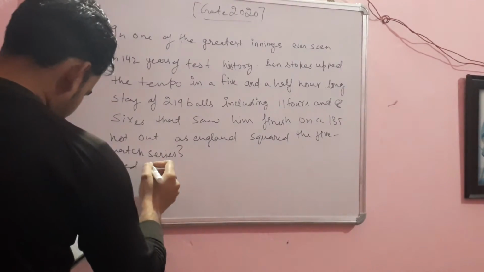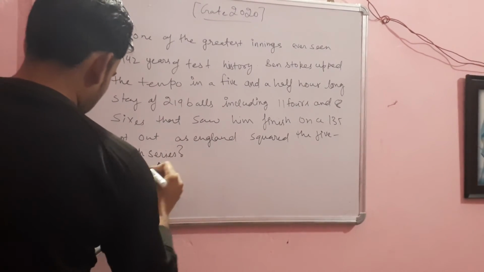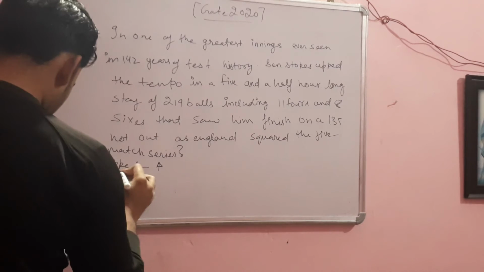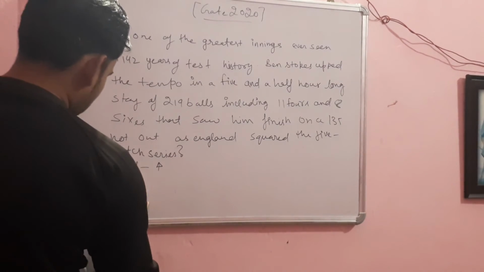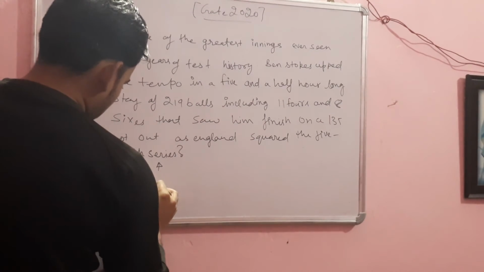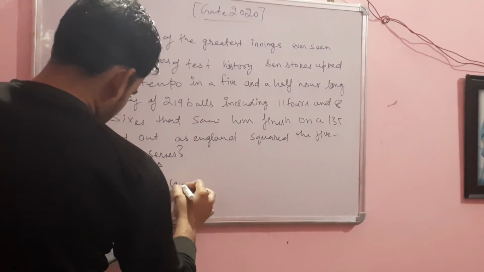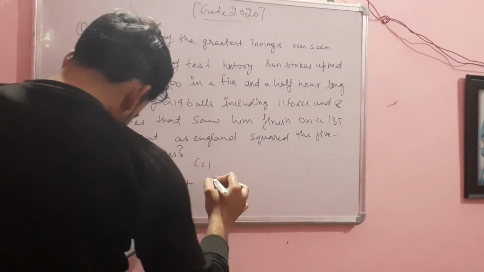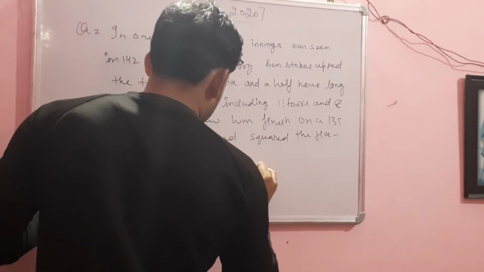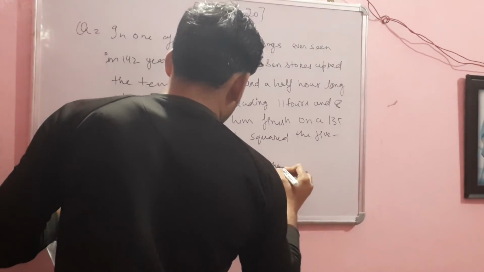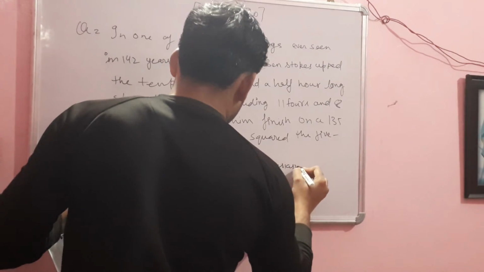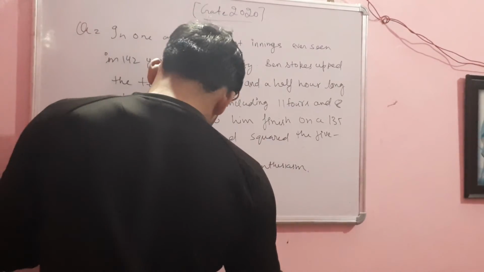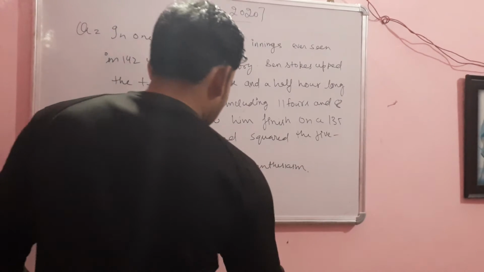First option is upped, increased. Second is squared, lost. C, tempo, enthusiasm. D option is so, resulted in.